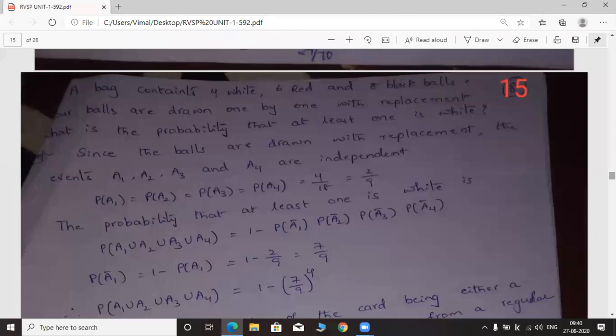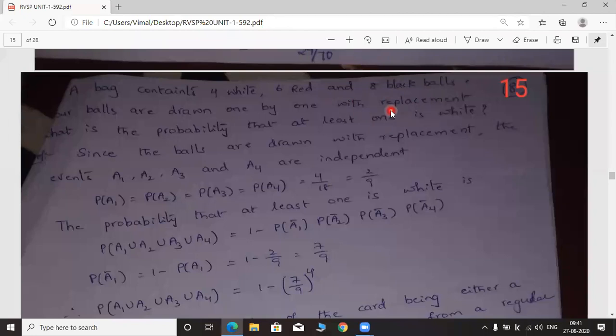If you understand the basic concept, then you can solve a number of problems very easily. See the second problem. A bag contains 4 white, 6 red, and 8 black balls. 4 balls are drawn one by one with replacement. Remember this point, with replacement.